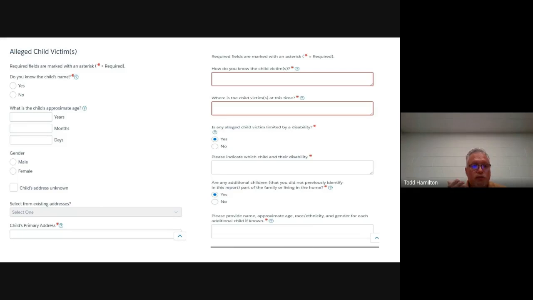As you're filling this out on your page, on the left-hand side there's a toolbar that will help guide you as far as how many steps you have to take. Everything here will have to be filled out as best as you can with all the information that you have.